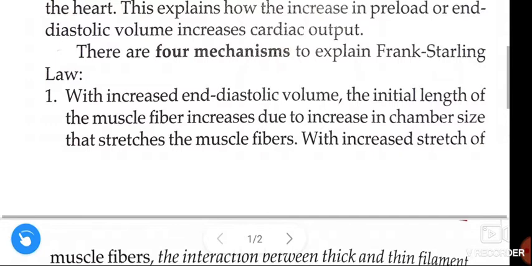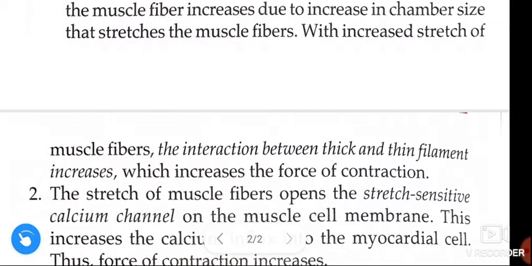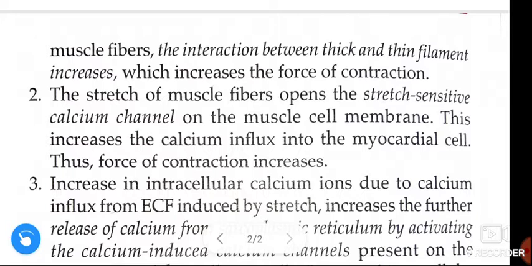See once again guys. With increased end diastolic volume, the initial length of the muscle fiber increases due to increase in chamber size that stretches the muscle fibers. With increased stretch of the muscle fibers, the interaction between the thick and thin filaments increases, which increases the force of contraction. And the second mechanism is the stretch of muscle fibers opens the stretch sensitive calcium channels on the